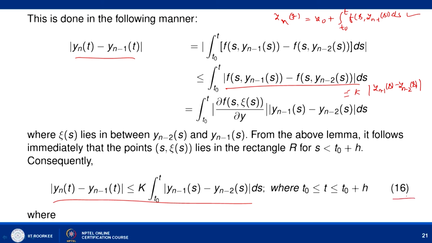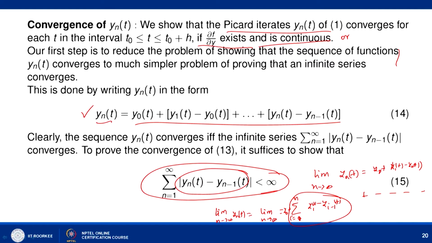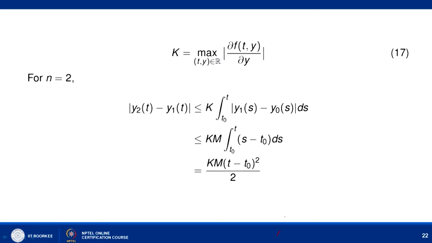So, you can use this (16) repeatedly and we can get the bound for this infinite series. So, let us look at n equal to 2. For n equal to 2 we can write y_2(t) minus y_1(t) less than or equal to k times the integral from t_0 to t of y_1 minus y_0 ds. Now, this quantity we have already obtained using the lemma. This can be written as m times (s minus t_0).